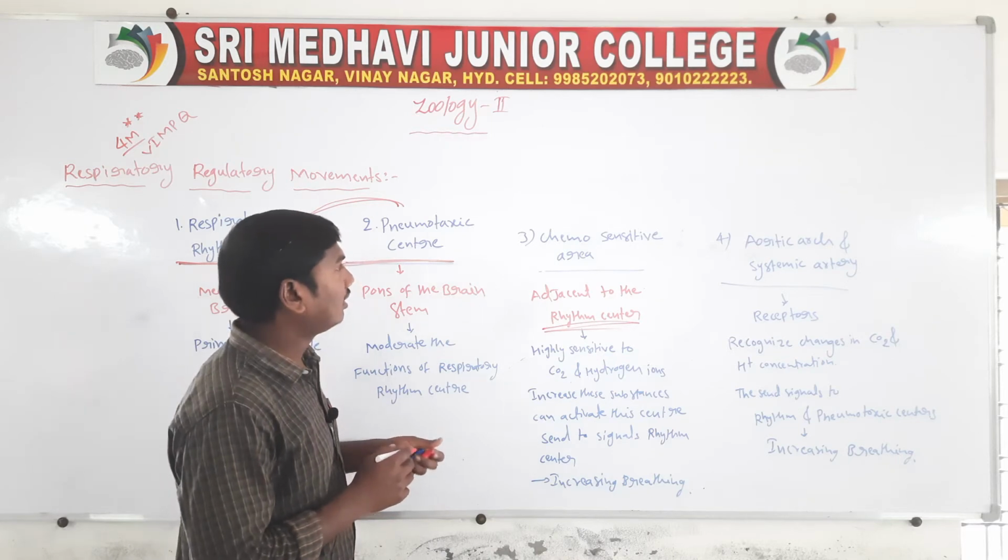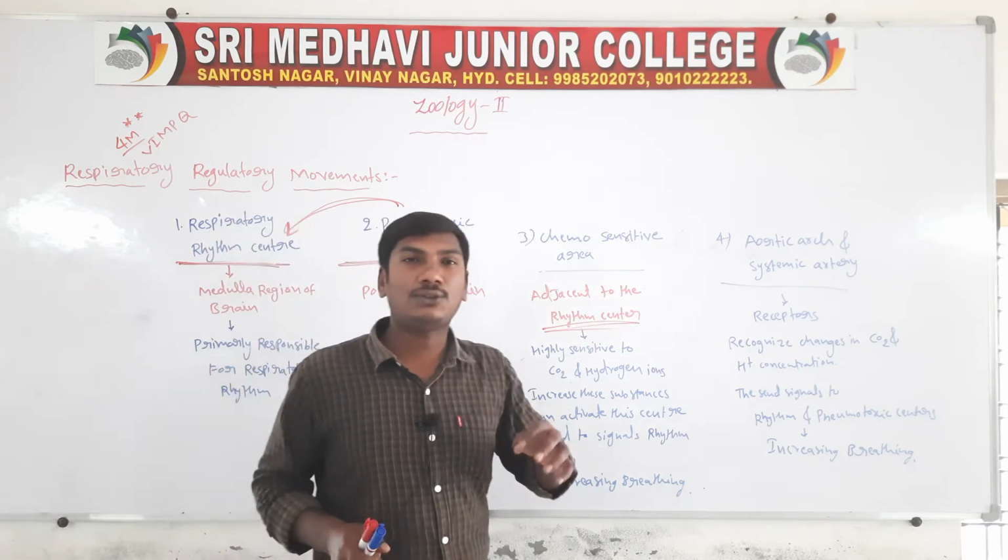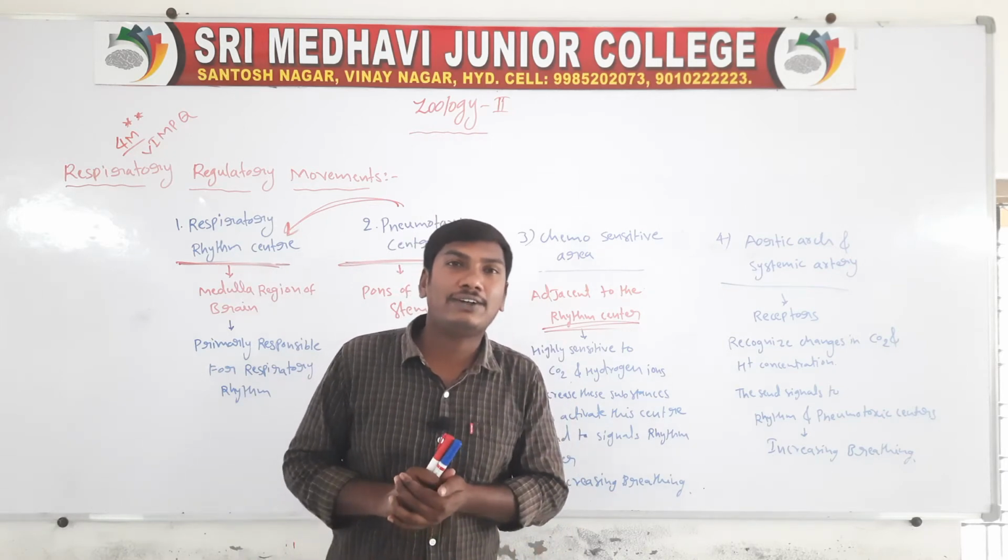The chemosensitive area is highly sensitive to CO2 and hydrogen ions.